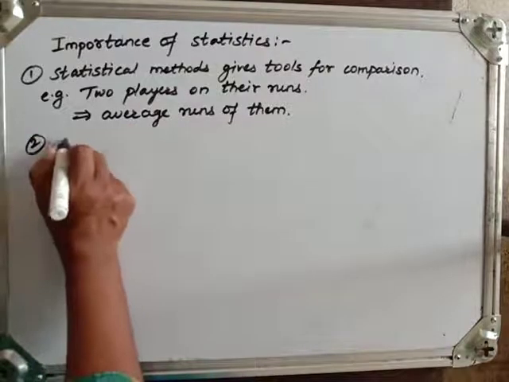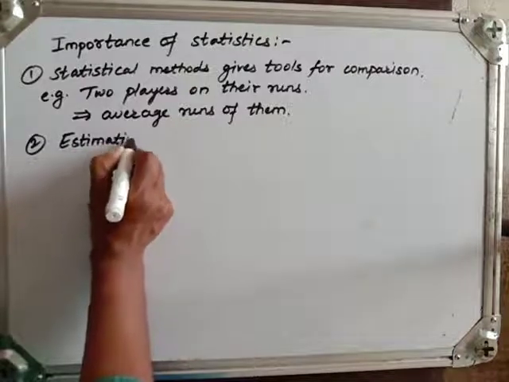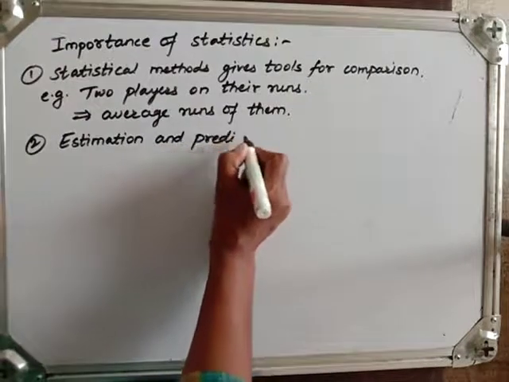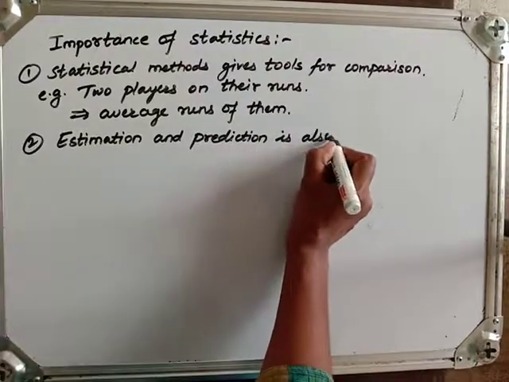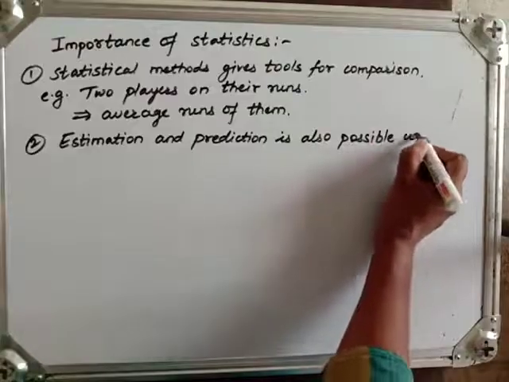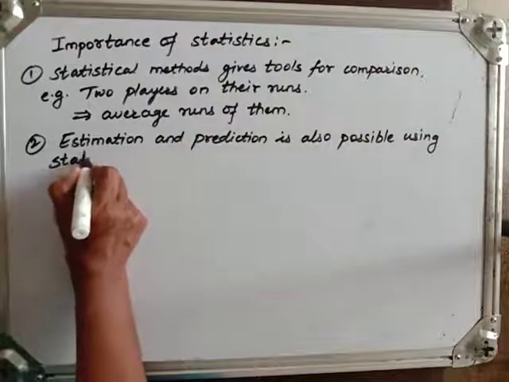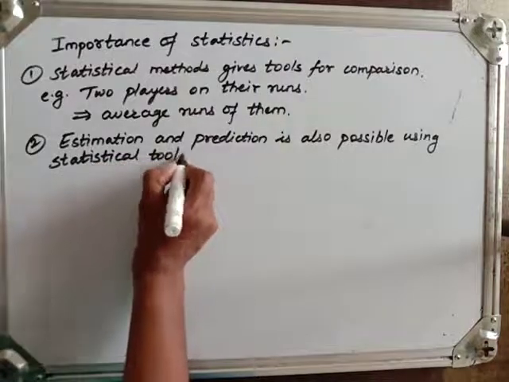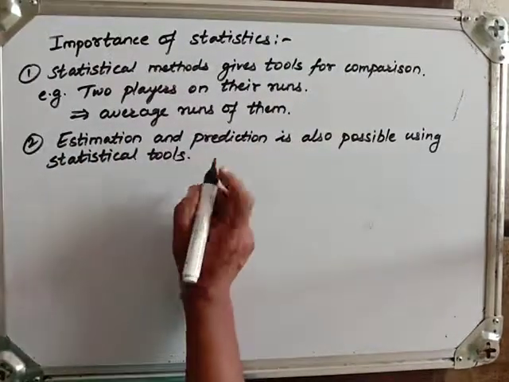Now second importance is estimation and prediction. Prediction is also possible using statistical tools. Now two tools I have mentioned here.